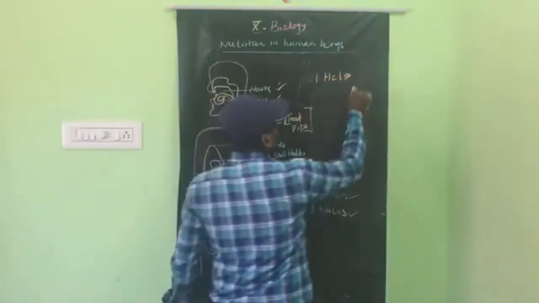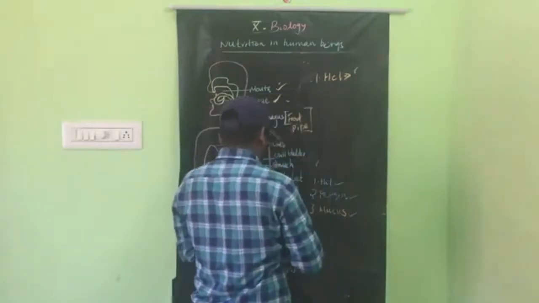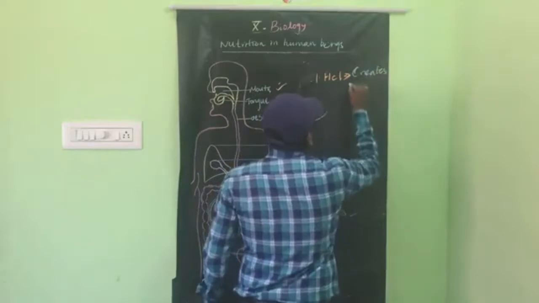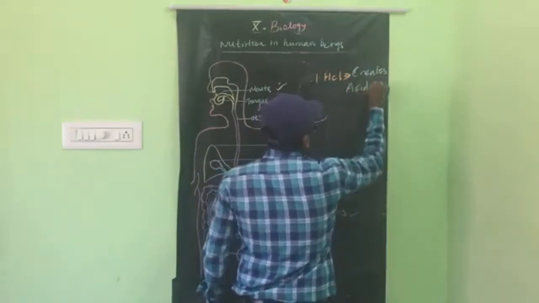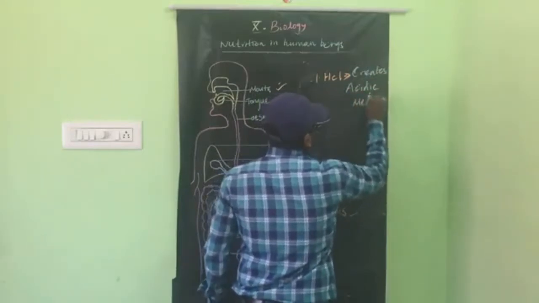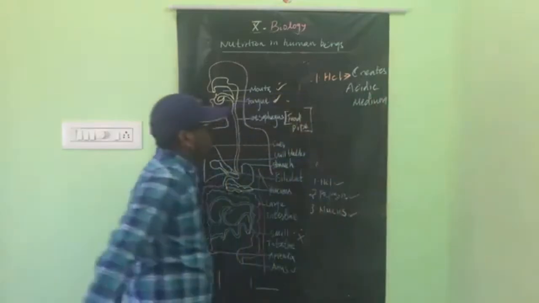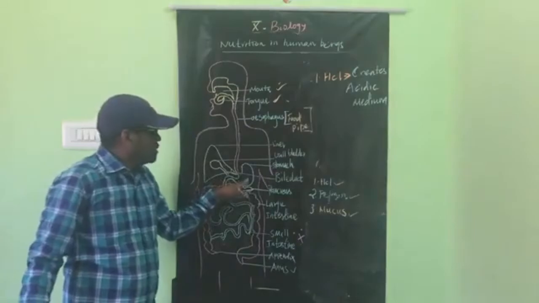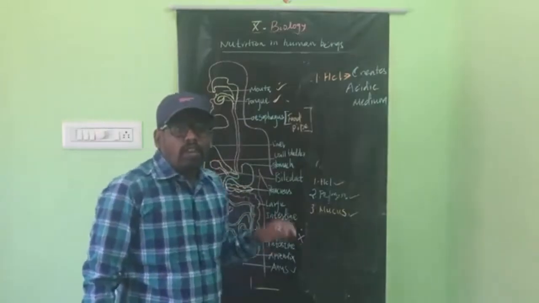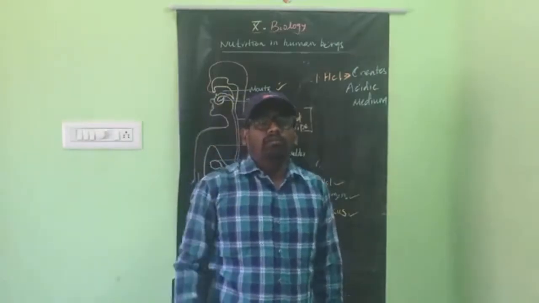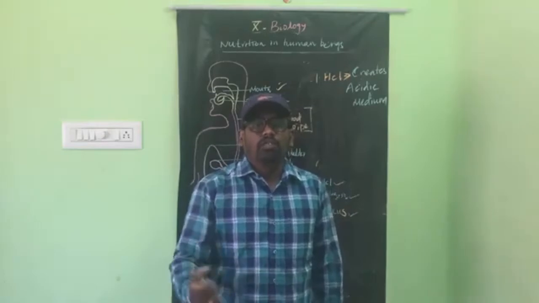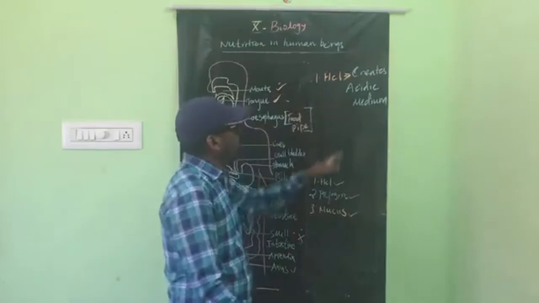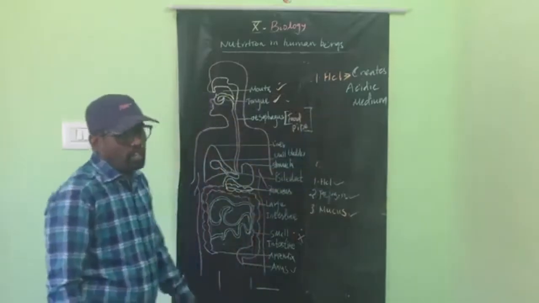HCl creates an acidic medium in the stomach. The stomach should have an acidic medium. Then only will the food start to digest. So that acidic medium is created by the HCl.